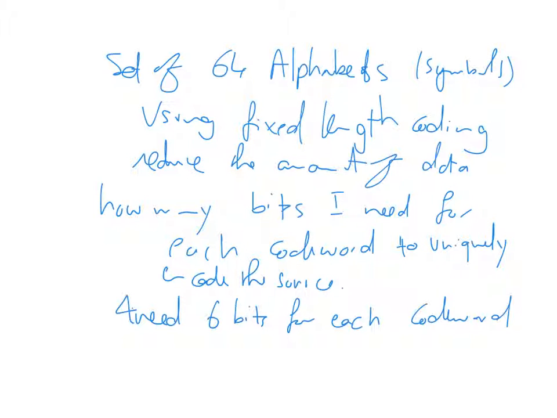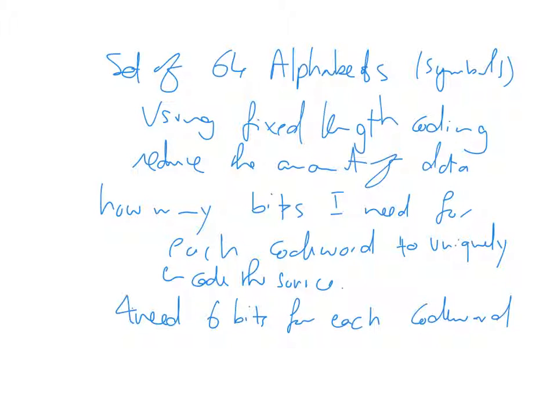And in this case, what's the problem? Okay. And in this case, if I assume that the source has equally likely probabilities, so the probability of sending the first symbol is equal to the probability of sending the second symbol, equal to the probability of sending the third symbol, and so on.